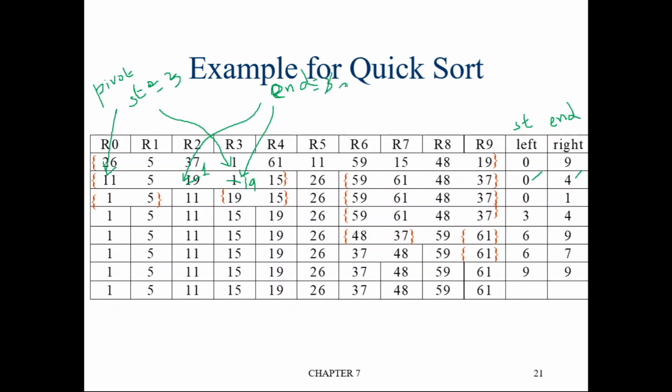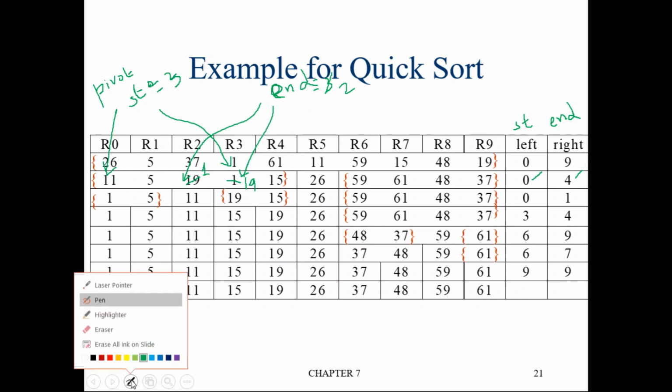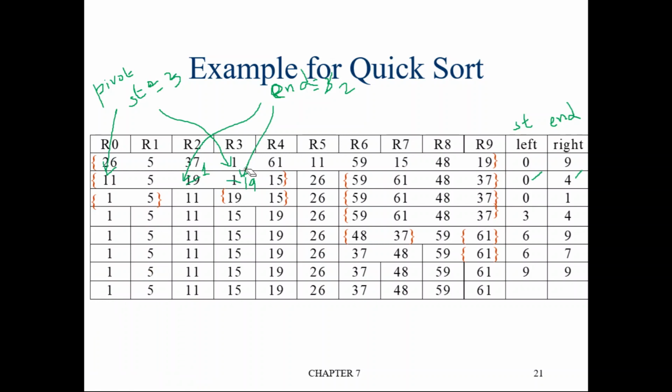So end is 2. Okay, again check. Now the element at end location is 1. Is this greater than the pivot element? Pivot element is 11. No, 1 is not greater than pivot element, so it will stop. Now end is pointing to second location. So now again you compare. Is start less than end? No, start is not less than end. Start is greater than end.